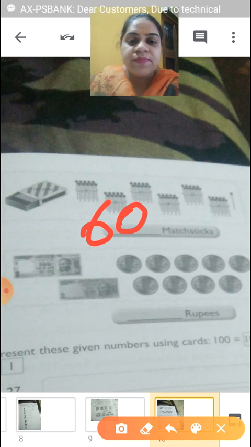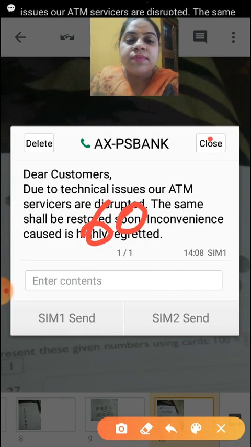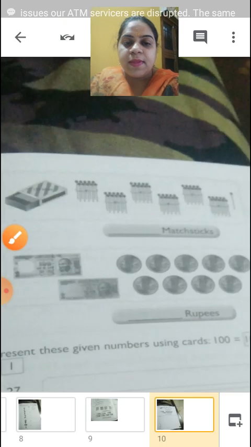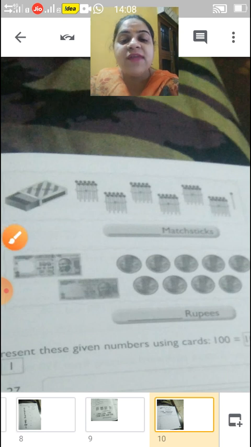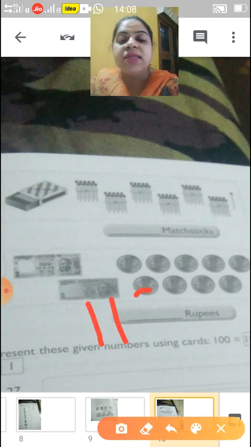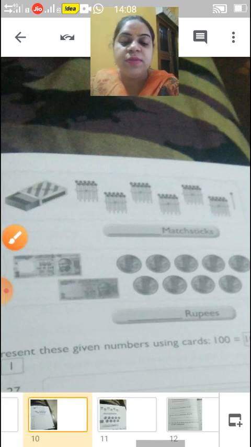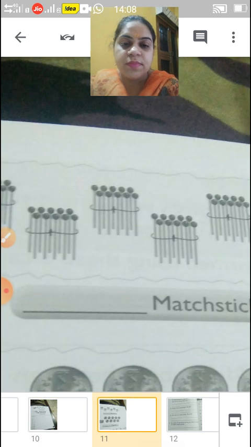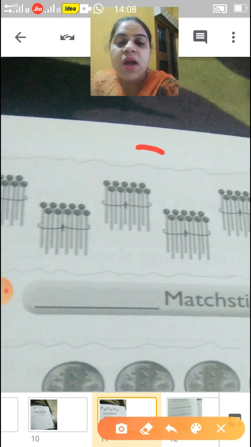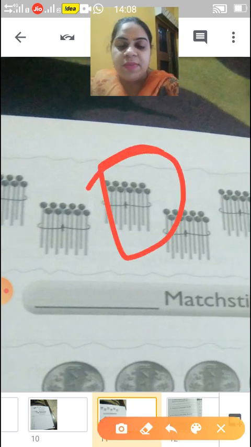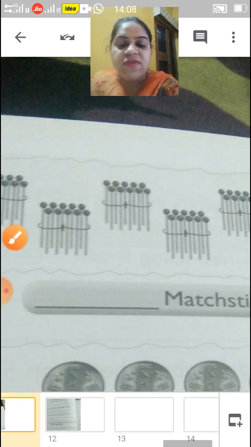Now next children, this is your 100 rupees note and 10 rupees note, and coins are there. Yes, 4, 5, 6, 7, 8, 9. So your answer is 119. Okay children. Now come to next question. In this you can count also. At once you can count the matchsticks and then you will multiply. Okay. Now come to next question children.